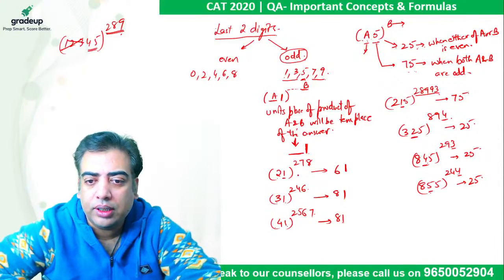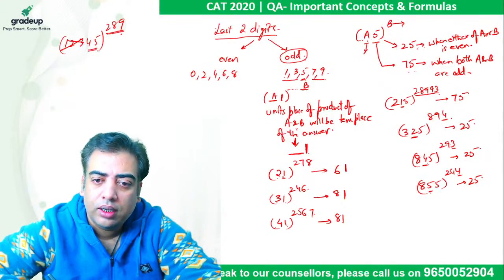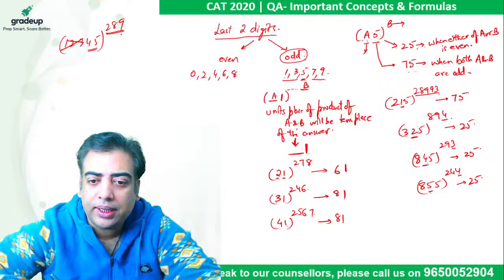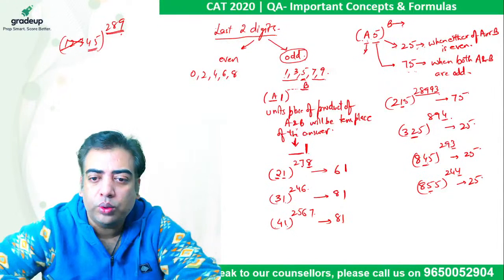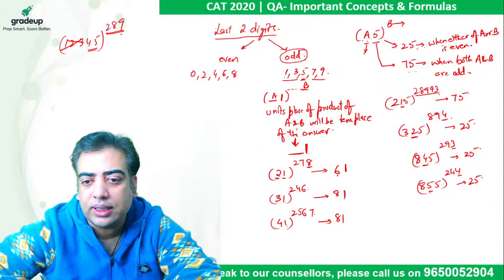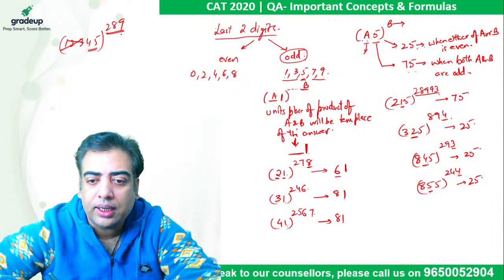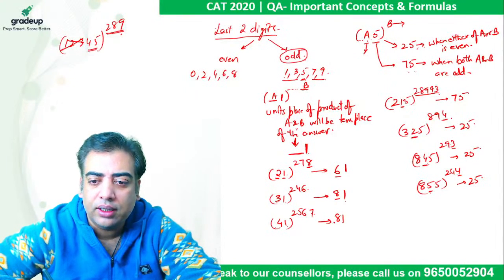So if there is a number which is ending in 1, the tens place of the number is to be multiplied with the units place of the power. So 2 into 8 is 16, so the 6 comes here followed by 1. 3 times 6 is 18, so the 8 comes here followed by 1. 4 times 7 is 28, so the 8 comes here followed by 1.